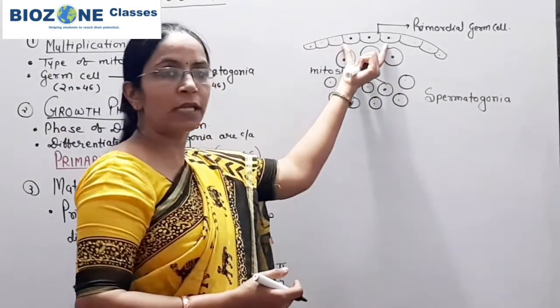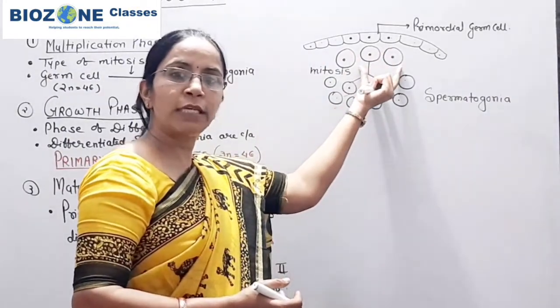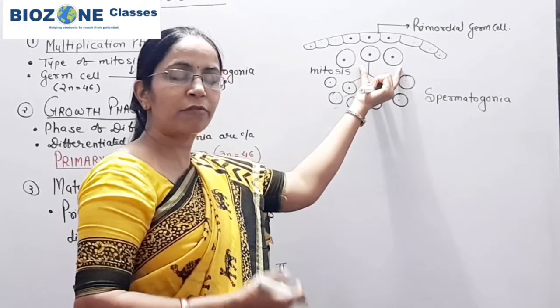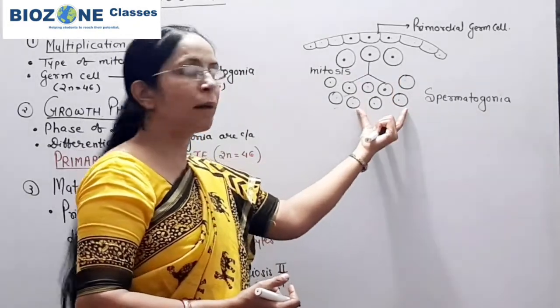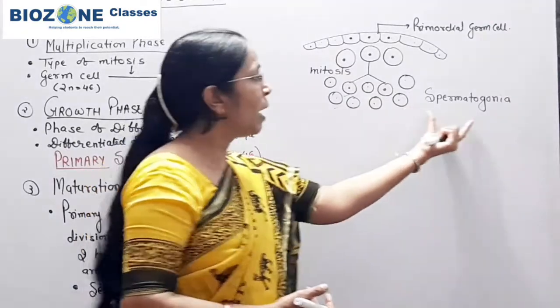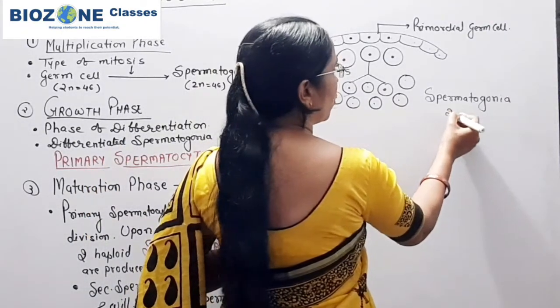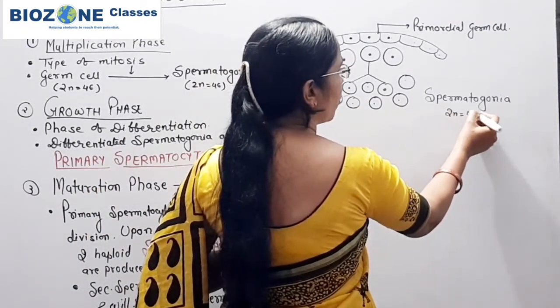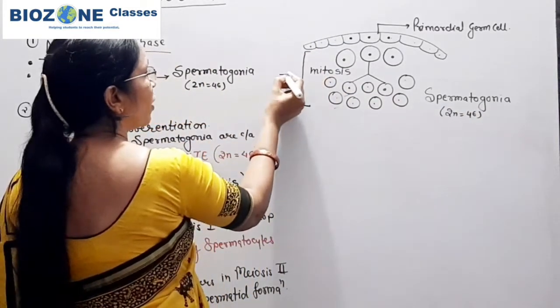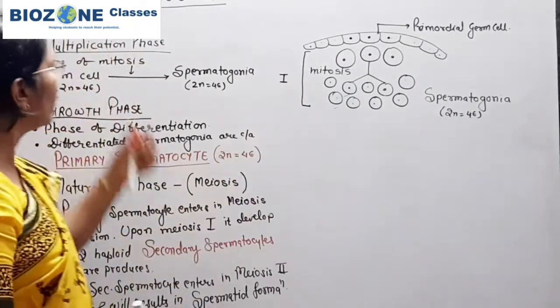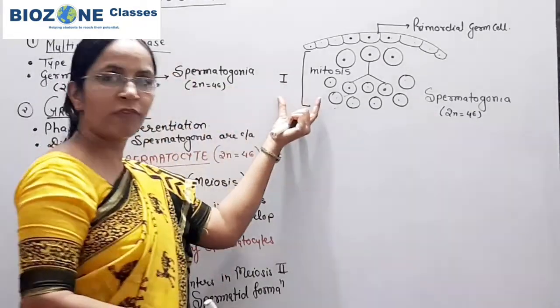Mitosis in germ cells, as well as mitosis in the stem cells, or spermatogonia stem cells, will produce a mass of spermatogonia, and this spermatogonia, now all of you clear, is a diploid cell. This is the first phase of the division, that is the multiplication phase.